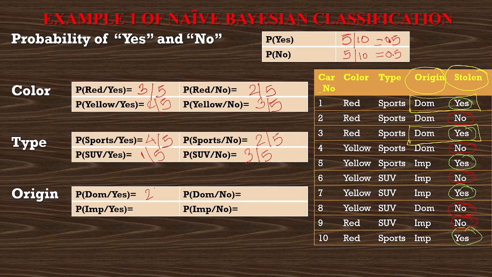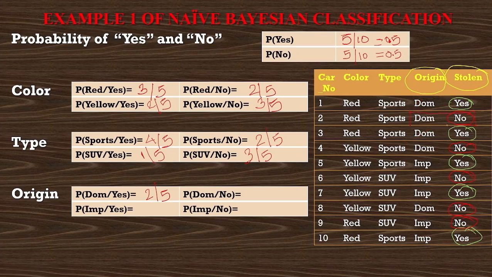So here 2 will come and here 5 will come. 2 divided by 5. Why? Because there are 5 yes entries. Out of those 5 yes entries, only 2 yes entries are having dominant as origin. The same way we have to find dominant car which are not stolen, which are having no inside stolen column.